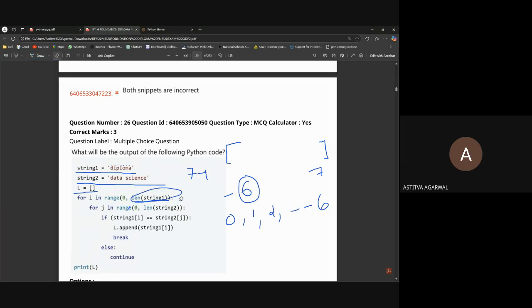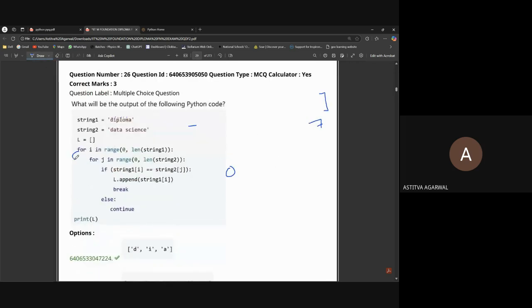It won't work for 7 because range only works till n minus 1. I just assume that you all know that. Then in the next loop we are jumping on to for j in range 0 to length of string 2. The length of string 2 is 1, 2, 3, 4, 5, 6, 7, 8, 9, 10, 11, 12.